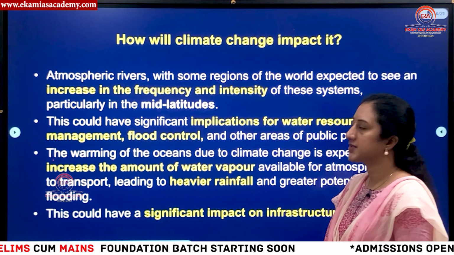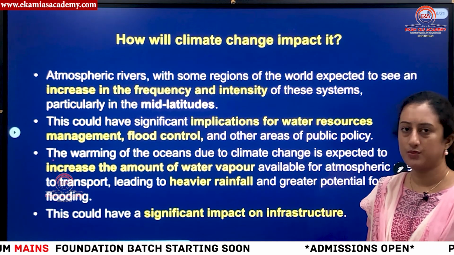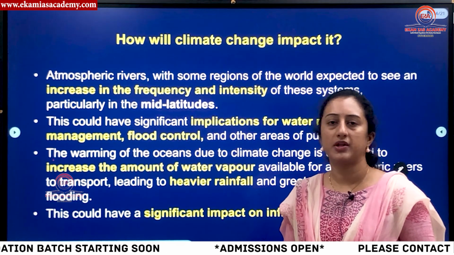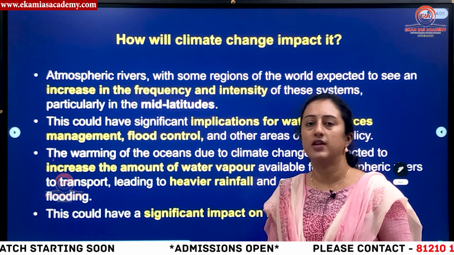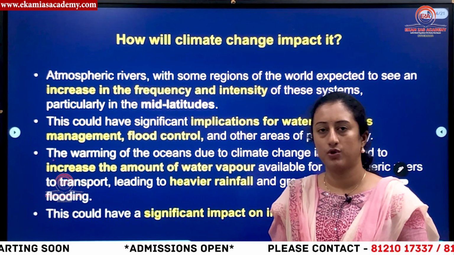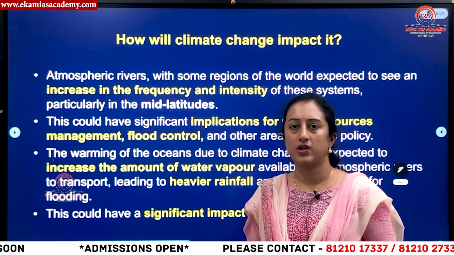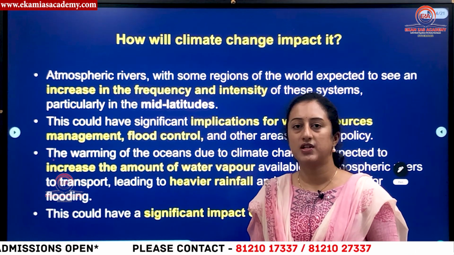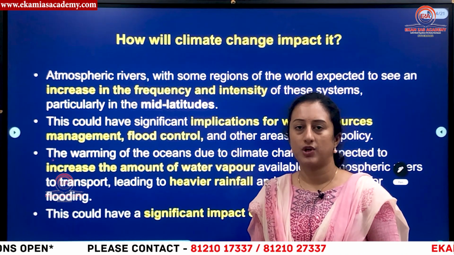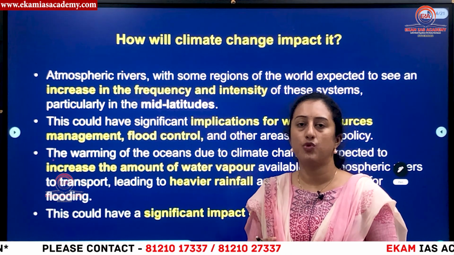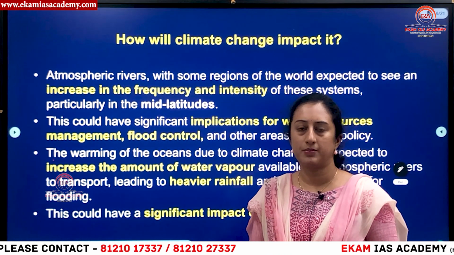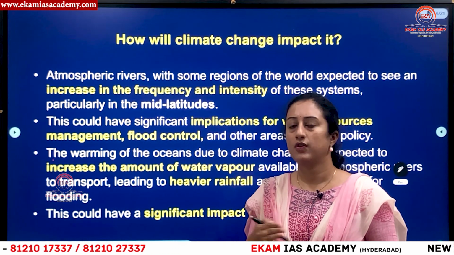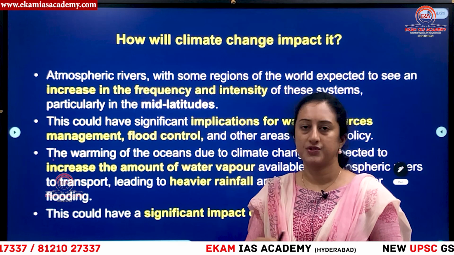Then you know how climate change is impacting this phenomenon of atmospheric rivers. Because of climate change there is more global warming happening, okay? Global warming means Earth's temperatures are rising more and more. So when there is an increase in temperatures, what happens? Increased evaporation will be there. When there is increased evaporation, it will result in more moisture content getting pulled up. Warm air rises up and generates water vapor. So this water vapor cools down and condenses into the form of clouds. This band of clouds, again, results in atmospheric rivers.